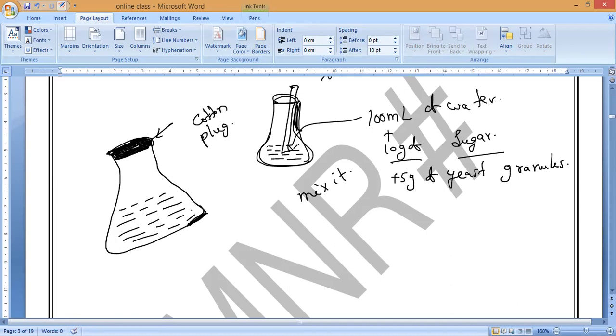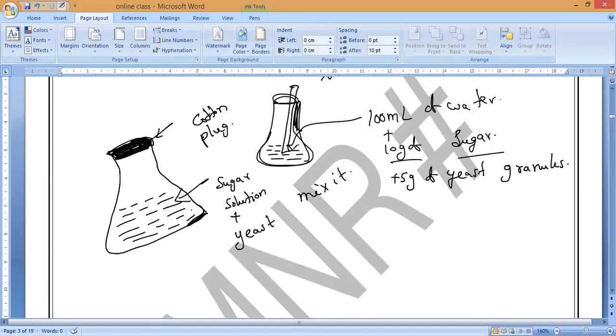Okay. So now if you observe, what does the conical flask contain, guys? Sugar solution. We dissolved sugar in water, correct or not? Sugar solution, and what else did we add? It's a mixture of sugar solution and yeast. Yes or no?